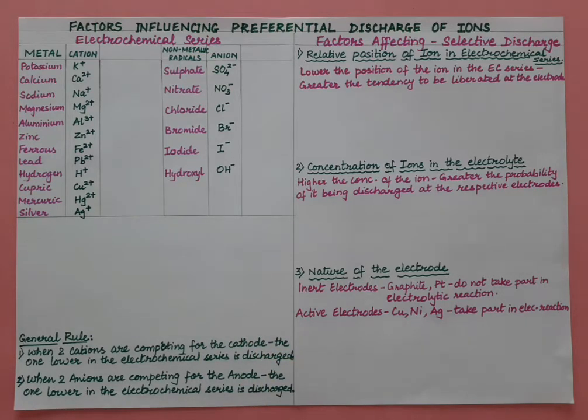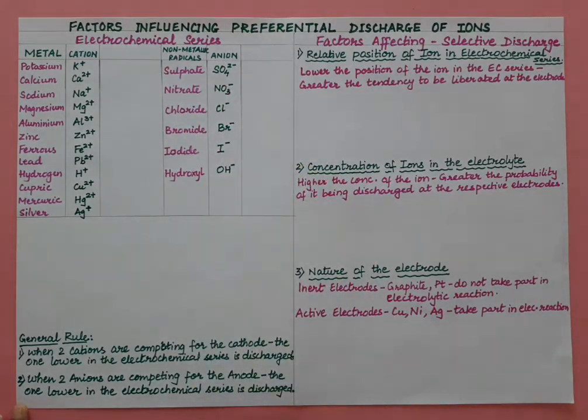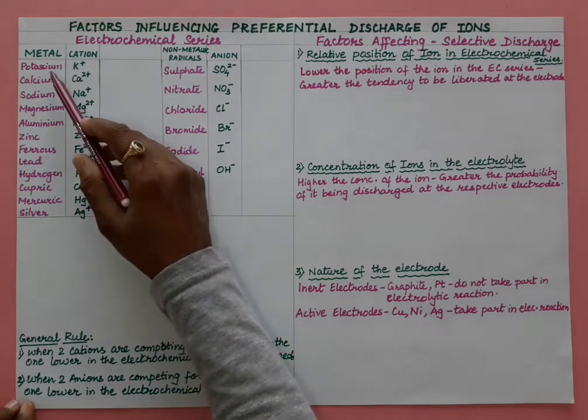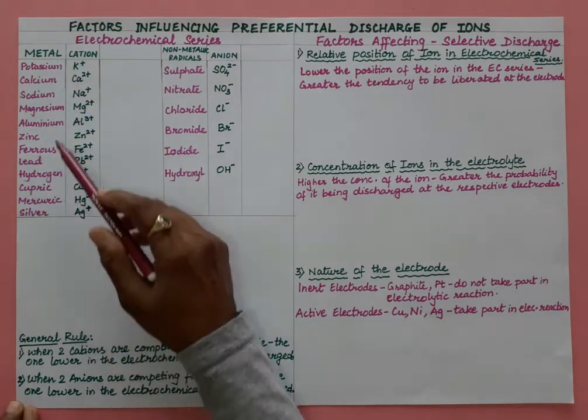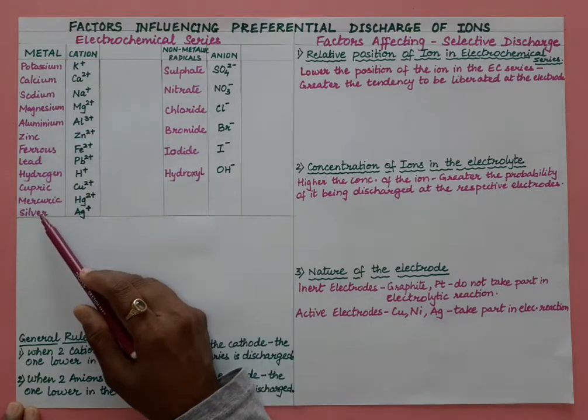But now suppose there are two cations and two anions competing, which one will get discharged? So how will we know? To understand that, we have to first understand the electrochemical series. For this, we know the activity series of metals. There is only one change in the position of calcium and sodium. So this is the activity series of metals.